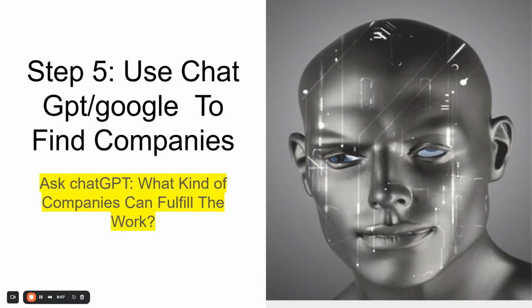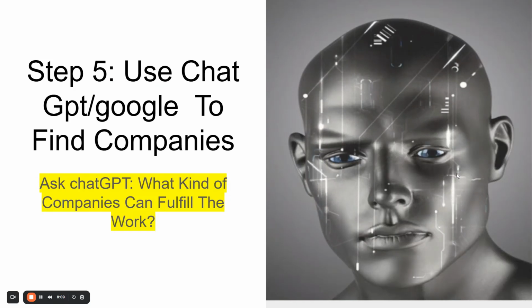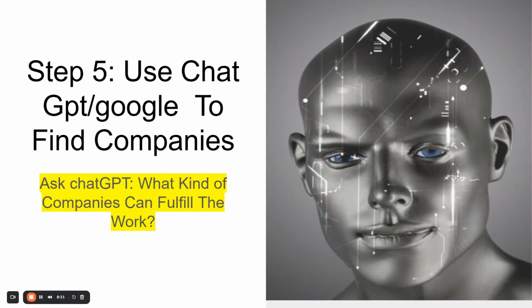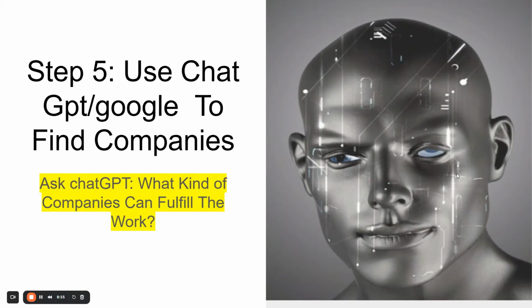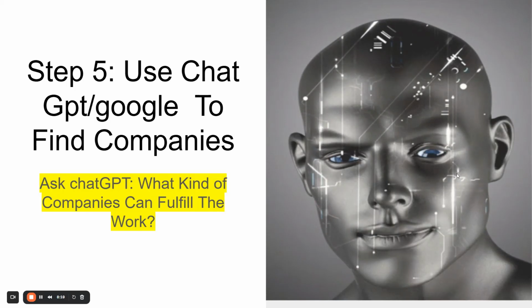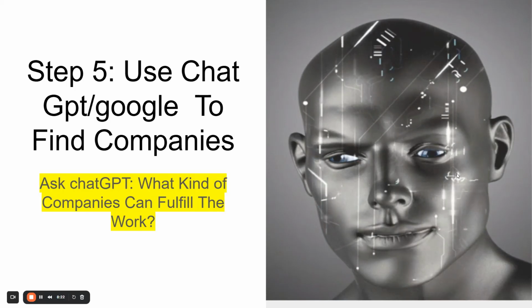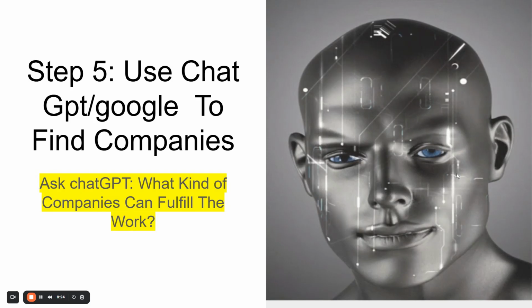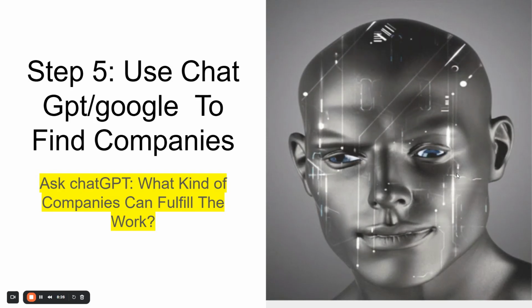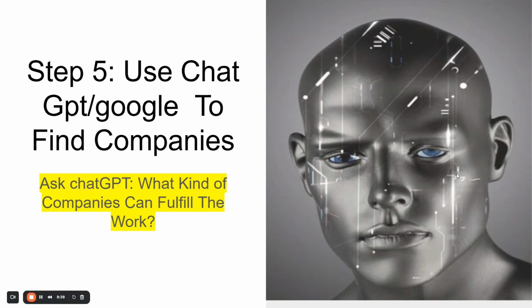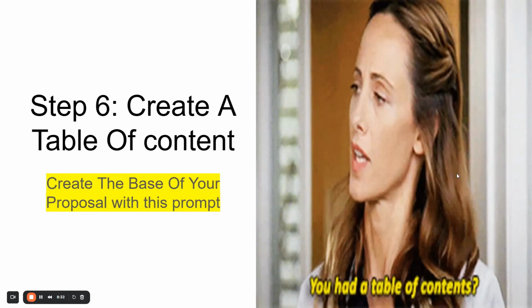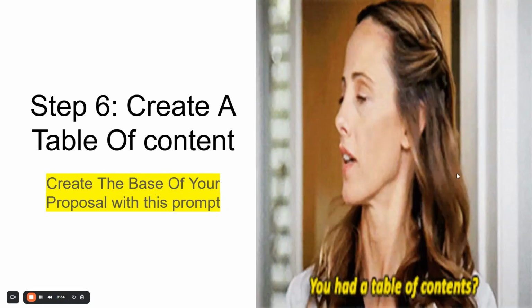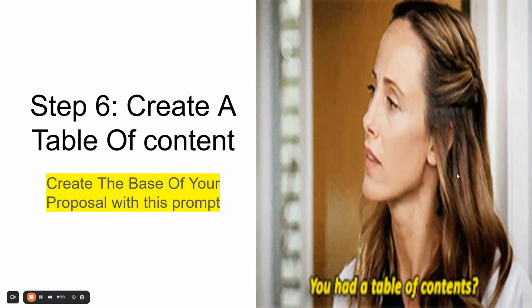Step five, you want to use ChatGPT or Google to find companies. This is one of those processes. You can use the ChatGPT search feature, or you can use Google to find these companies by asking a simple question like, what kind of companies can fulfill the work? The work, rather, is the solicitation that you have attached to ChatGPT.